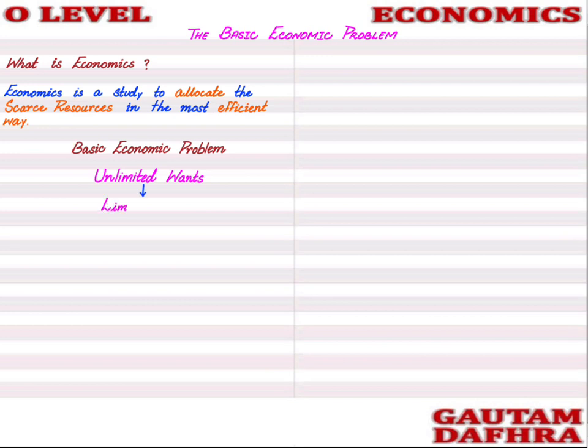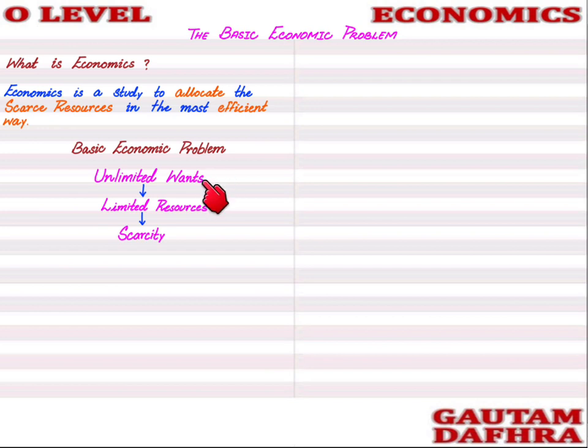In order to satisfy the wants, we have limited resources. That's what we've already discussed, that these resources are scarce. So when we have limited resources to fulfill all the human wants, we have the economic problem, and that economic problem is known as scarcity. Scarcity means basically that you have a shortage of resources to fulfill all the human wants.